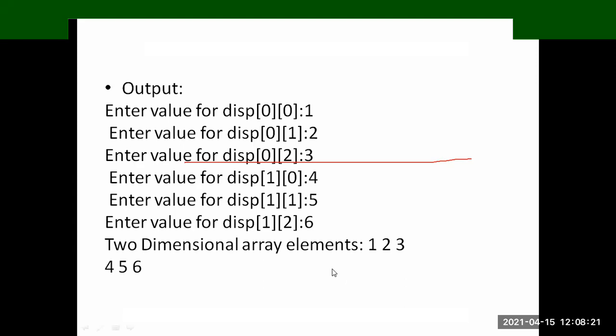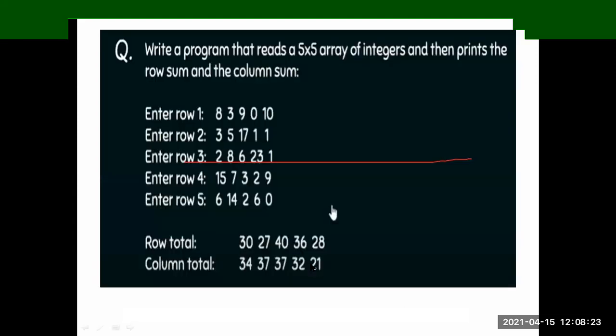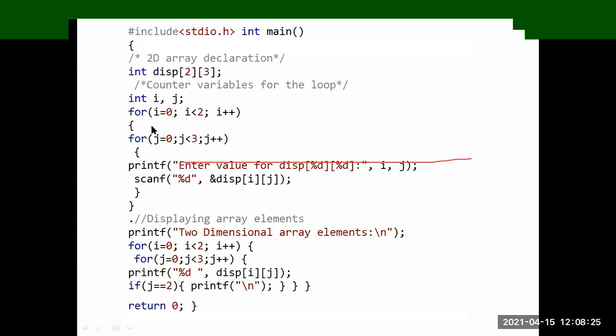So far clear? So see here, in a two-dimensional array, why am I taking two for loops? Because one is for row and another one is for column. Here i is for row and j is for column.